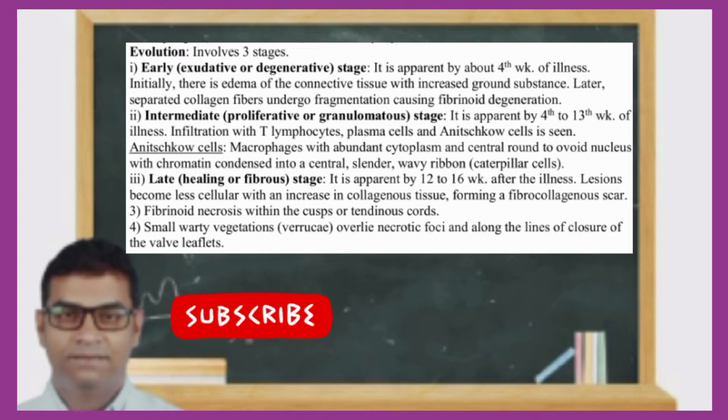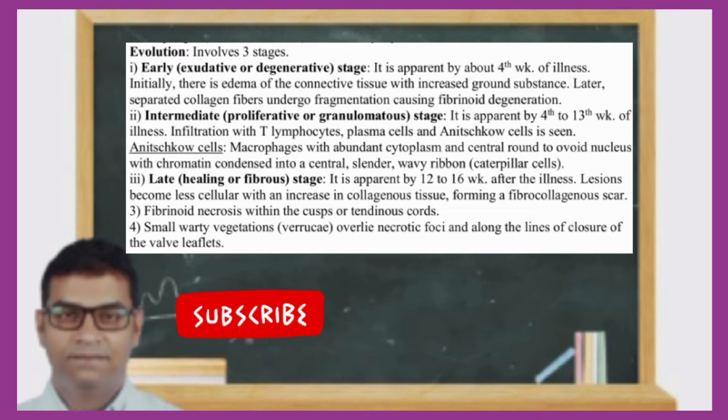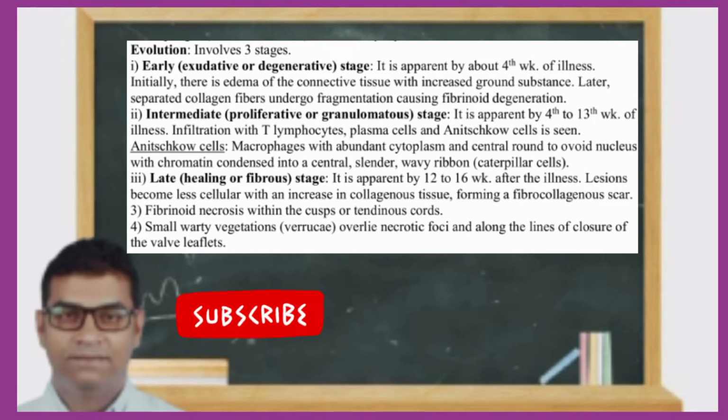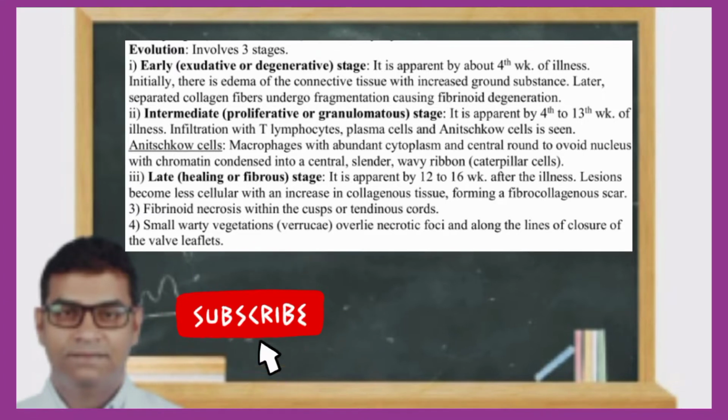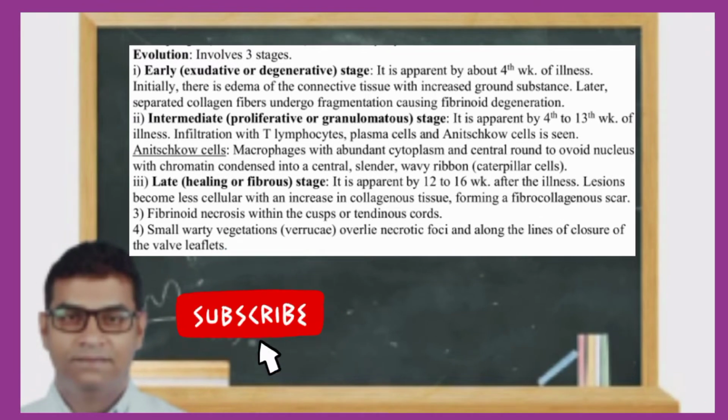Intermediate stage. It is apparent by the 4th to 13th week of the illness, and infiltration with T lymphocytes, plasma cells, and Anitschkow cells is seen in this stage. Anitschkow cells are macrophages with abundant cytoplasm and a central round to oval nucleus with condensed chromatin forming a central slender wavy ribbon, called caterpillar cells.